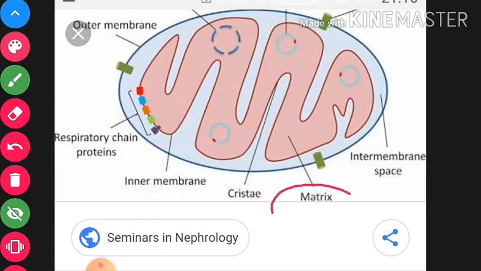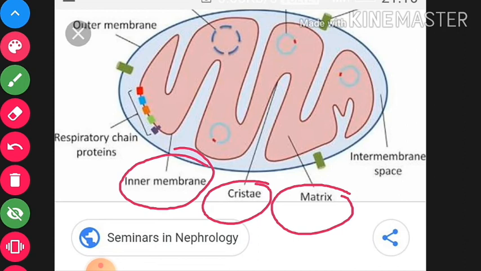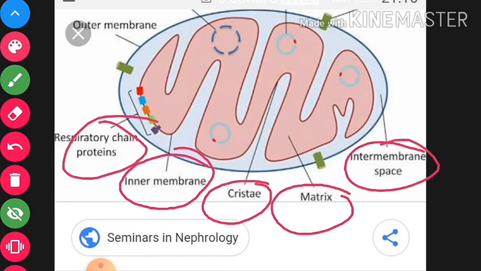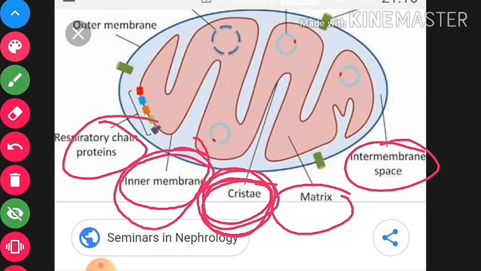And these are the structural parts: matrix, cristae, inner membrane, and also space, respiratory chain system. You must remember about the cristae and their importance, and also the inner membrane. The inner membrane makes the cristae, and those cristae are helpful in producing the ATP.